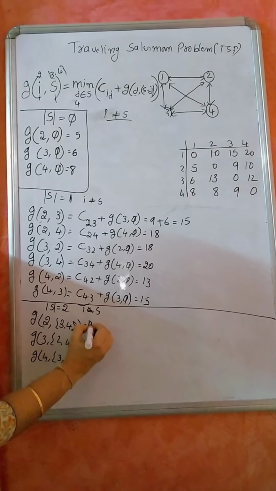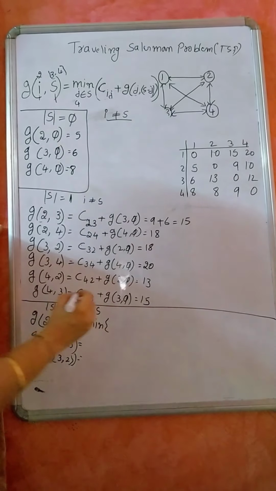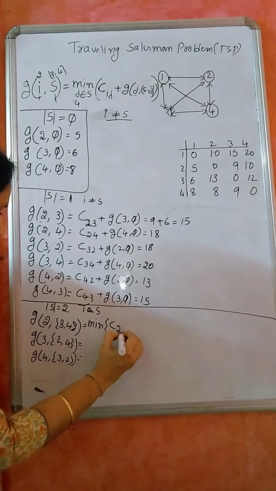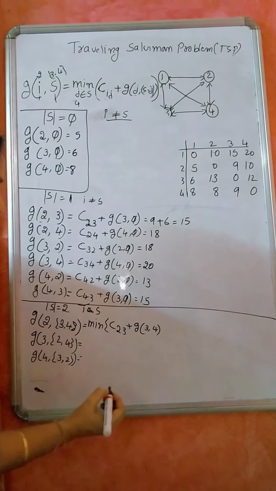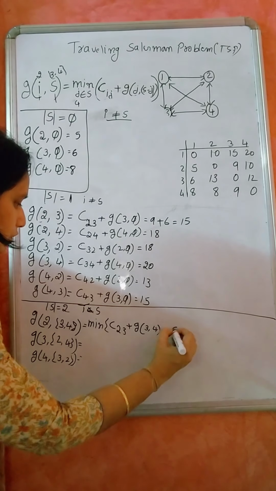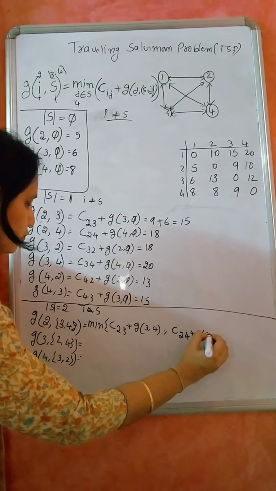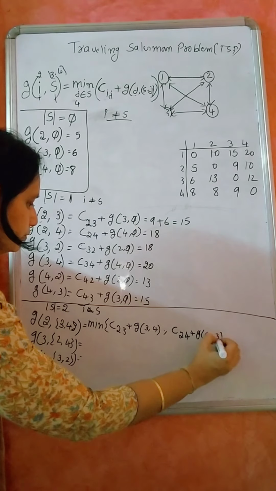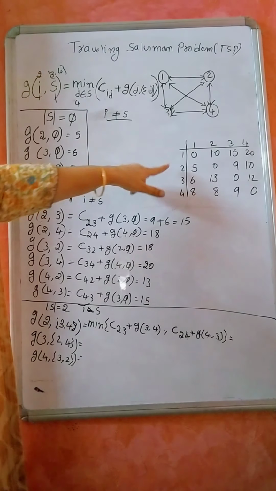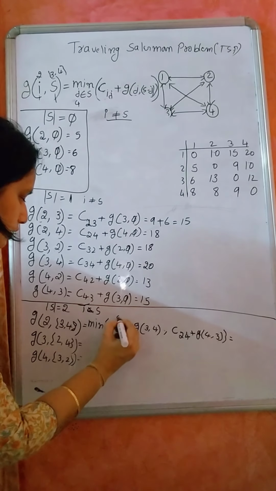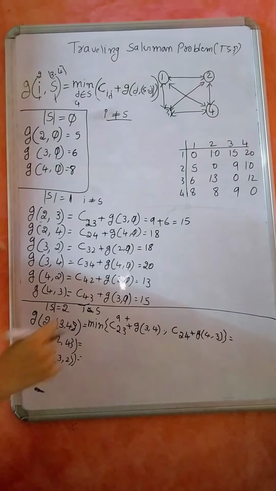Now min will come. So it is minimum of C of 2 3 plus G of 3 comma 4, or C of 2 4 plus G of 4 comma 3. So which is the minimum? So 2 3. So what is 2 3? 9. So it is 9 plus 3 4. G of 3 4 is 20. So 29.